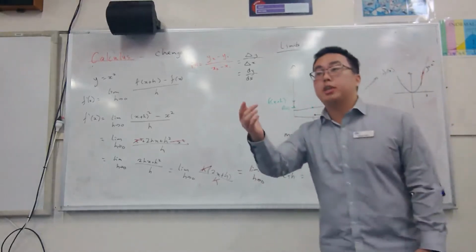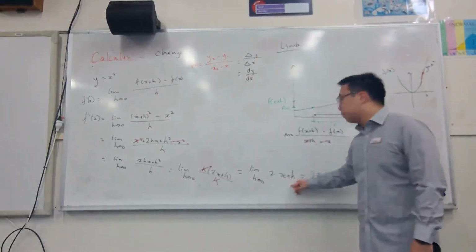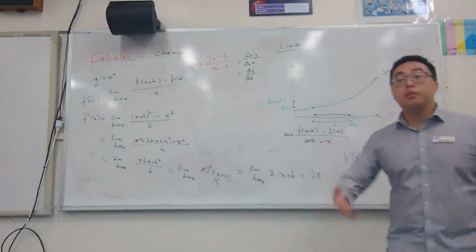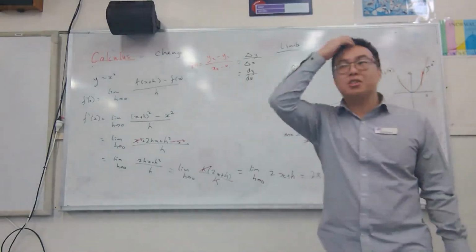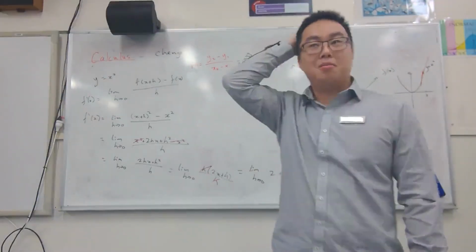In some situations, you might have, let's say, 2x plus hx at the end. Same thing, you substitute h as 0, and you'll just get 2x. Any other questions? No? Sweet.